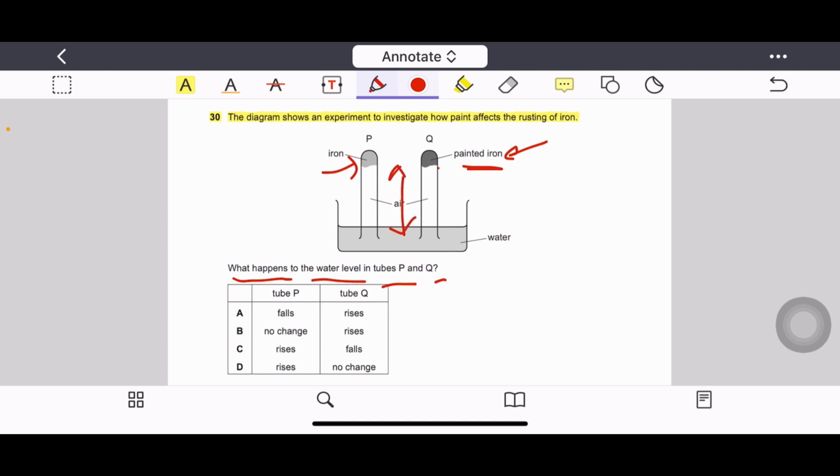In tube Q, because it is painted iron, it will not react with air, so the air level will not be affected in tube Q, so water level will not rise up. But here in tube P, the air will react with the iron, so the air level will change. That's why water will rise up to take up the space that was before occupied by air.